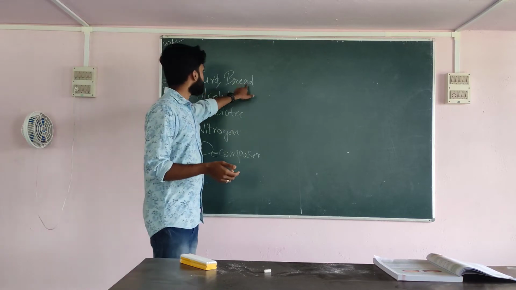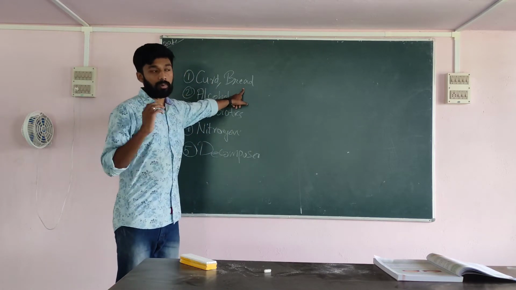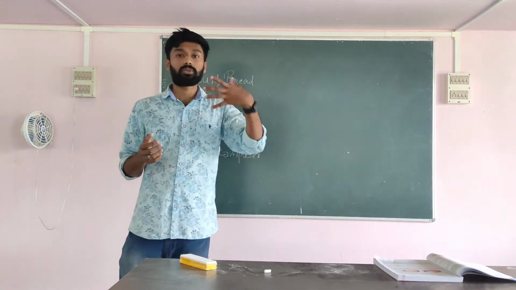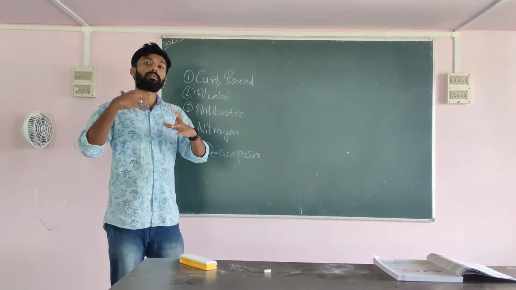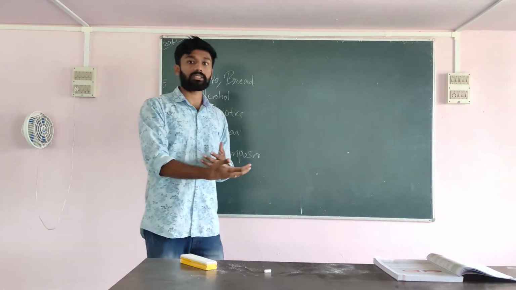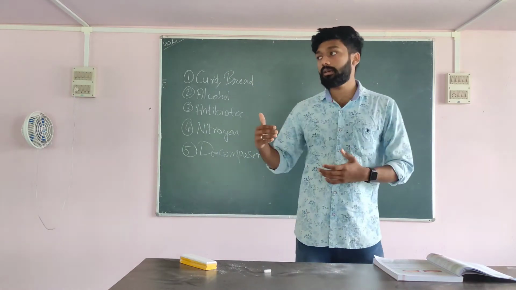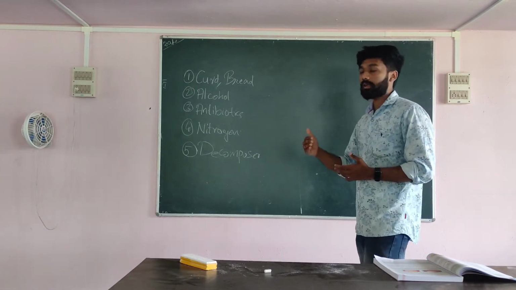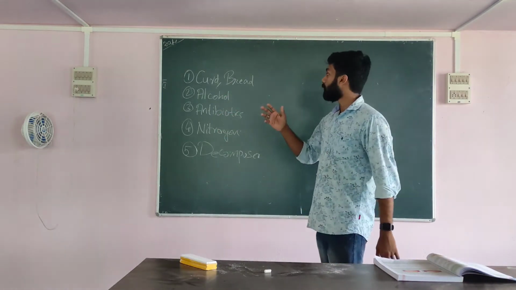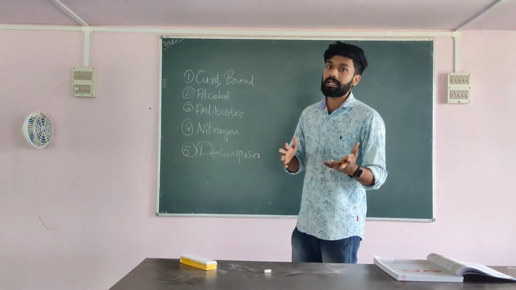Similarly, the second one is bread. Bread is made with the help of yeast. The yeast is added to the dough so that it may multiply. Yeast is an organism that comes under the classification of fungi. After multiplying, there will be so many yeast cells, and then they will respire.